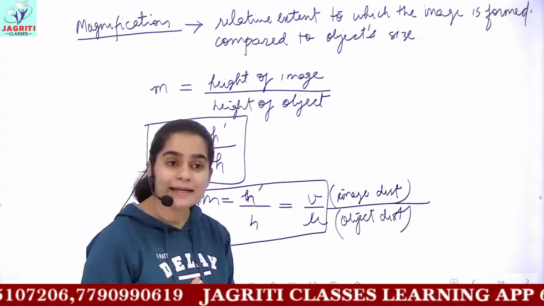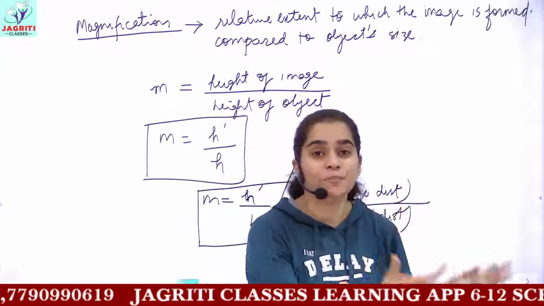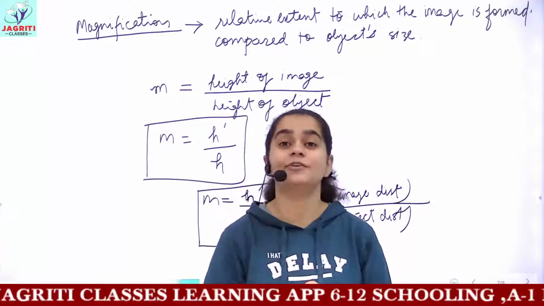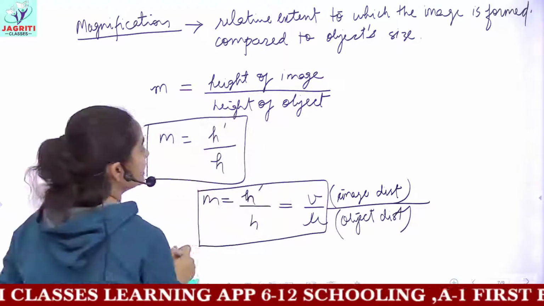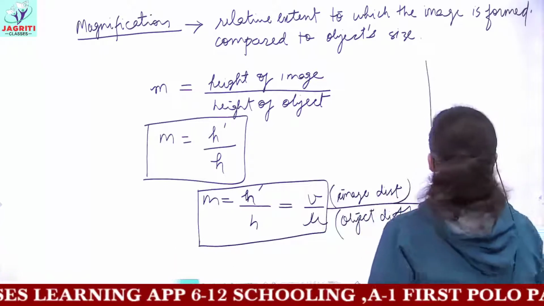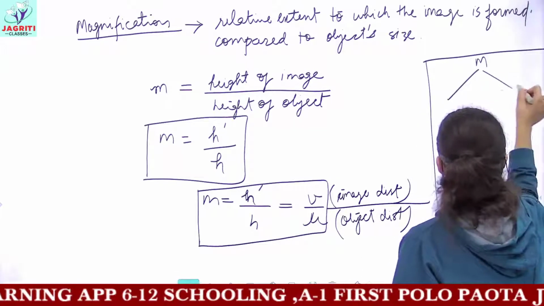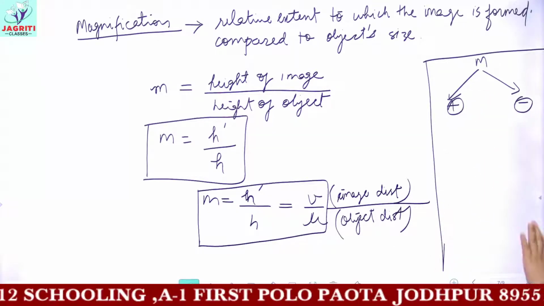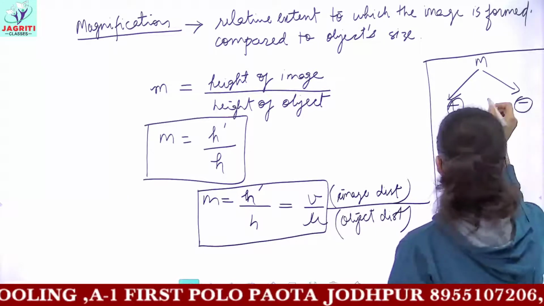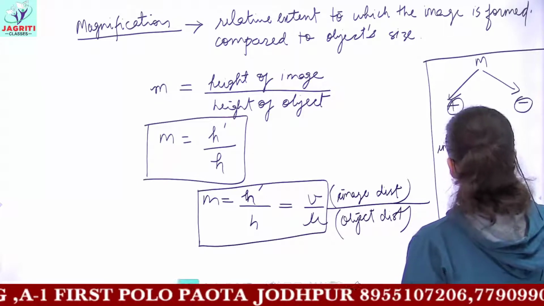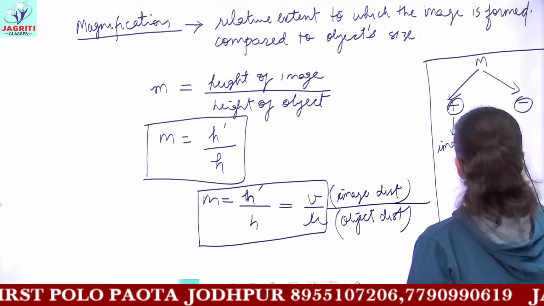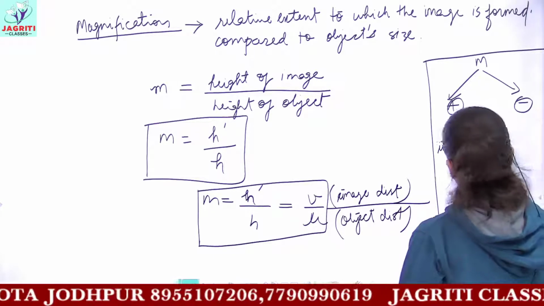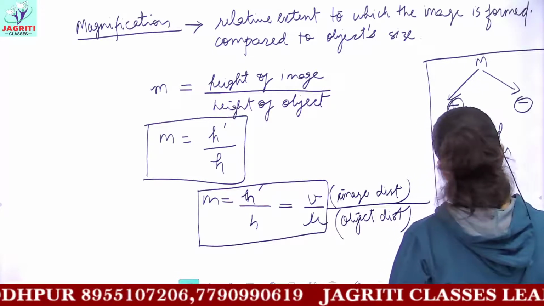Magnification gives you an idea of what is the size of image formed compared to the size of object. You can have two values of magnification. Magnification can be positive or it can be negative. Positive value of magnification indicates that the image formed has a larger size compared to the object.